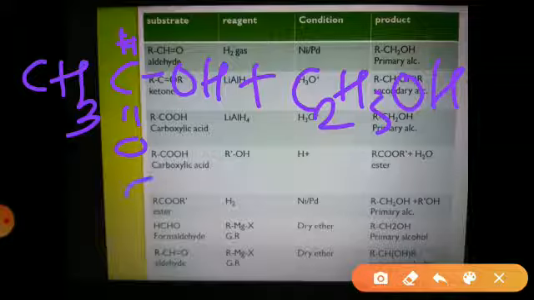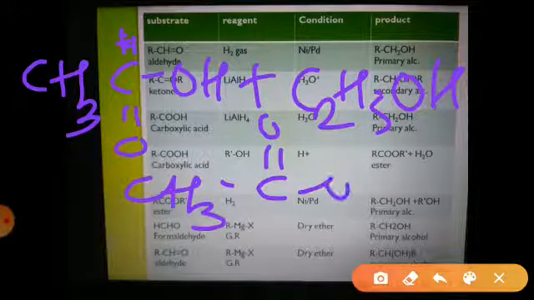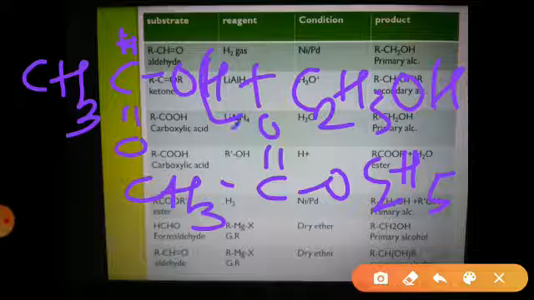So what is the formula for that ester? It will be CH3COOC2H5. This is ethyl acetate. Ester is formed, ethyl acetate, and we are getting H2O. So here H and here OH, that is the byproduct.